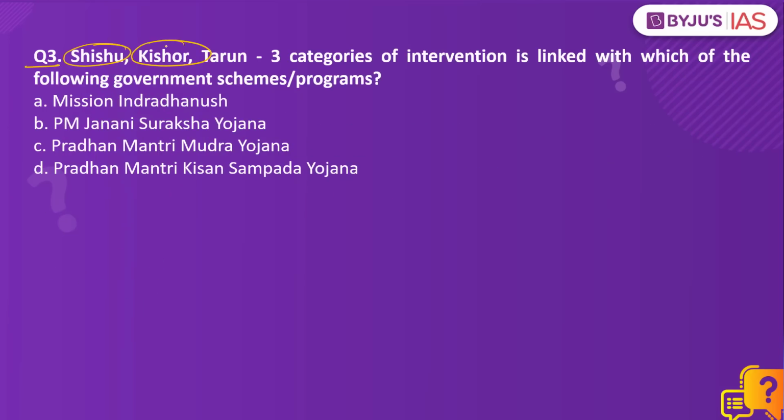Shishu, Kishore, Tarun, 3 categories of intervention is linked with which of the following government schemes or programs? Option A, Mission Indradhanush. Option B, PM Janani Suraksha Yojana. Option C, Pradhan Mantri Mudra Yojana. Option D, Pradhan Mantri Kisan Sampada Yojana.